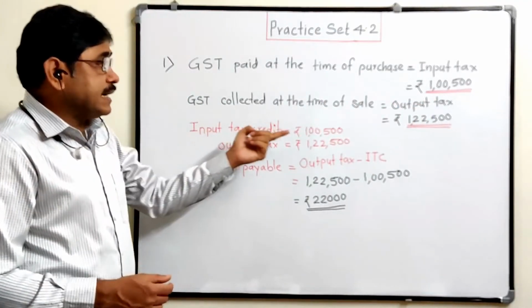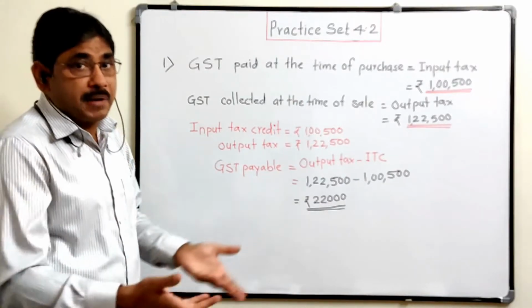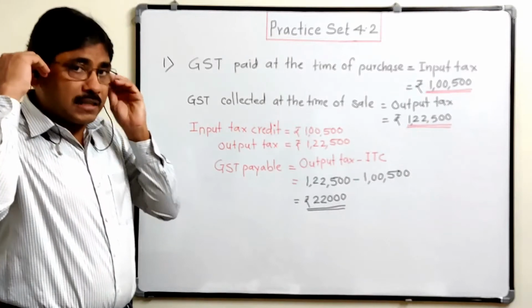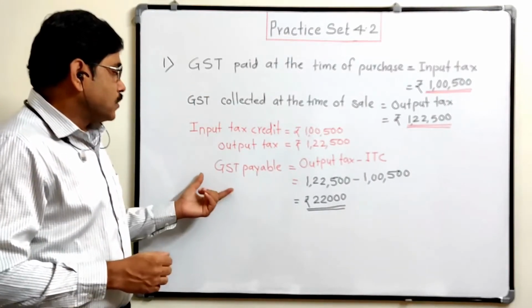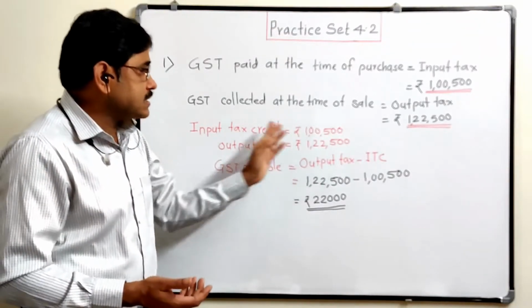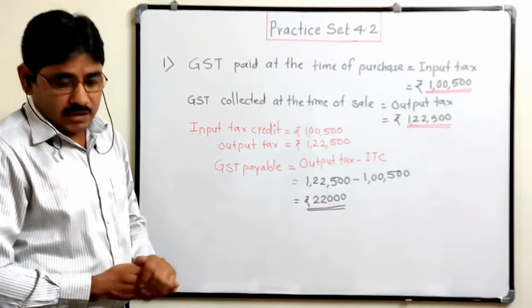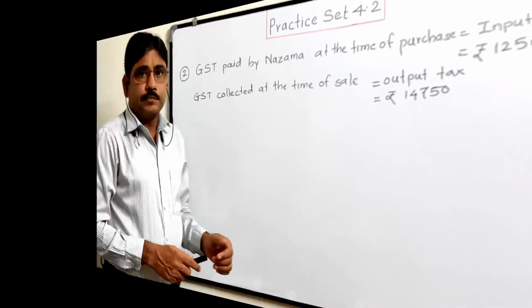Now input tax credit is 1,05,000, that is already paid by Chetana store. Output tax means tax collected from the customer. It is 1,22,500. Now the GST payable is the remaining amount, the output tax minus this input tax credit. So we get 17,500. In this way we can solve that first example.